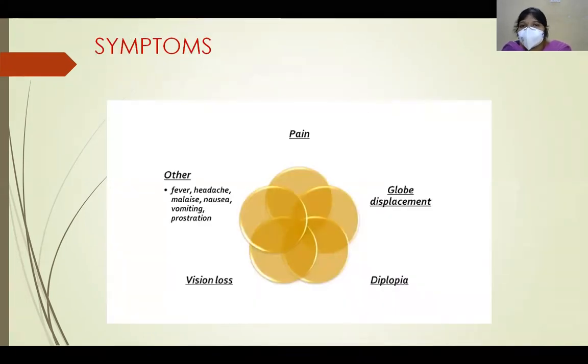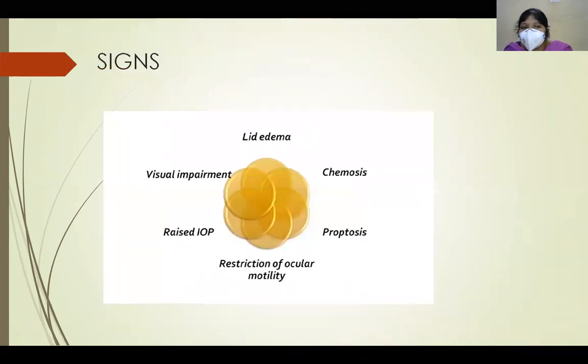Coming to symptoms. So cellulitis means infection and inflammation. So the most important symptom is pain. Along with the pain, patient has general symptoms like fever, headache, malaise, nausea, vomiting, and prostration. And patient has globe displacement. In moderate and advanced cases, the patient will complain of vision loss and diplopia.